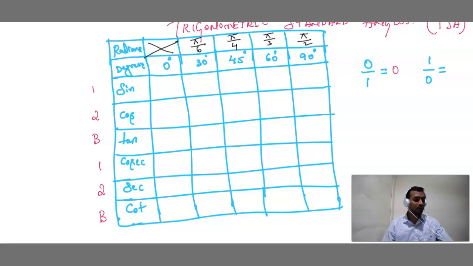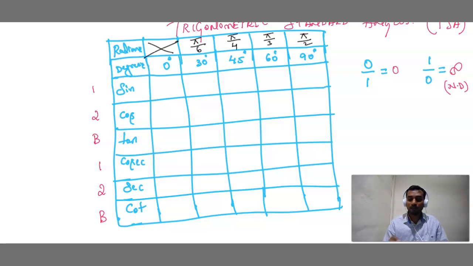Done. Similarly, if it is 1 by 0, our hero has come down, his value has come down, so he cannot show his face to anyone. So it is not defined, infinity, there is no value existing. That is ND; we write that as ND also. If the hero is up, he is always hero. If the hero comes down, he cannot show his face, then he will use spectacles. That is not defined. Value does not exist.